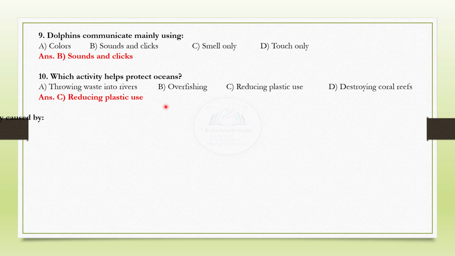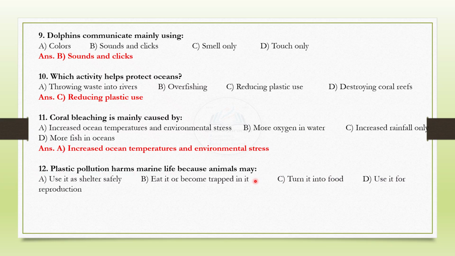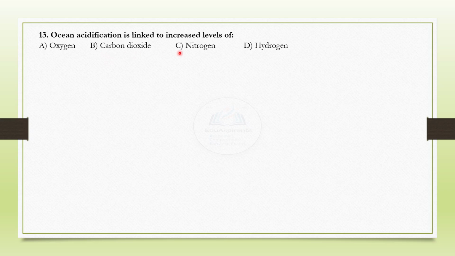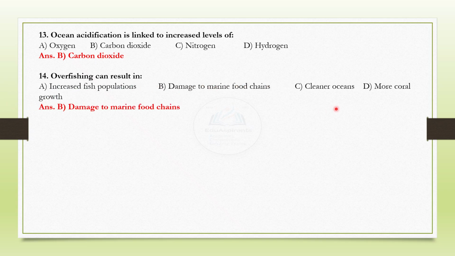Reducing plastic use. Next, coral bleaching is mainly caused by increased ocean temperatures and environmental stress. Plastic pollution harms marine life because animals may eat it or become trapped in it. Ocean acidification is linked to increased levels of oxygen, CO2, nitrogen, hydrogen. It is B, carbon dioxide. Overfishing can result in B, damage to marine food chains.